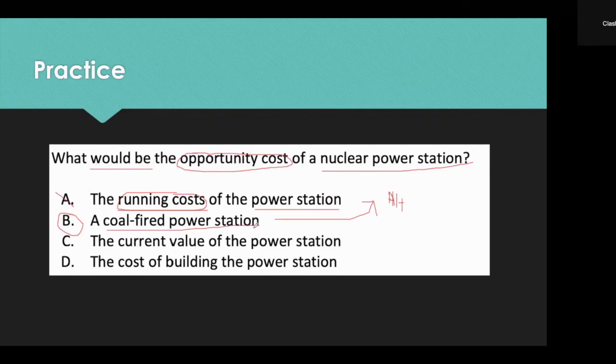So this is just an option. A coal-fired station, first we know that it is an alternative, right? The second, we know that it is foregone, because we built a nuclear power station, so we can't build this coal-fired station. Therefore, it is foregone. So the answer is B. And that will be it for today.